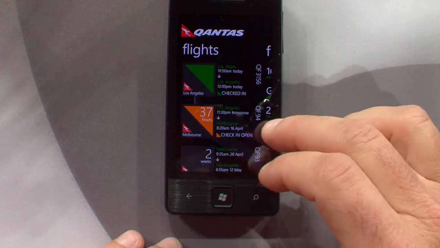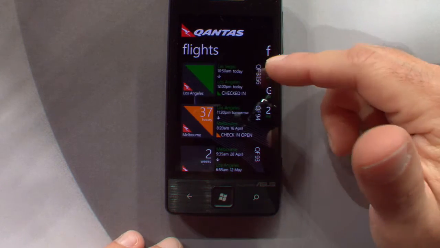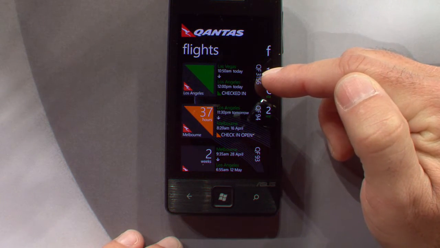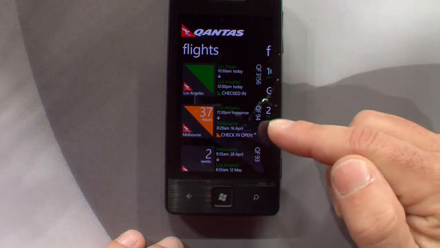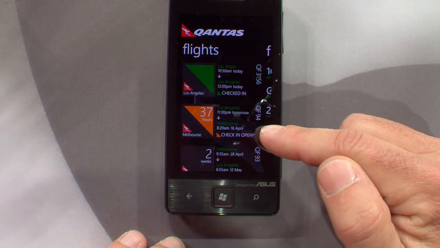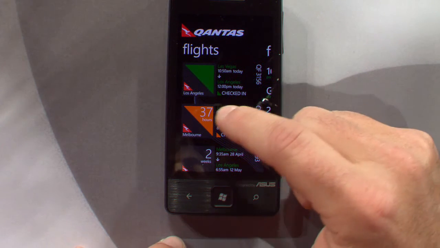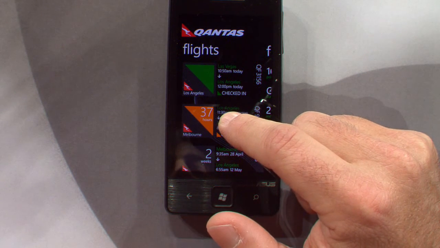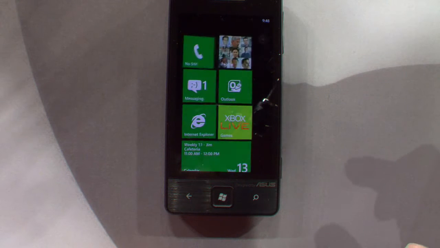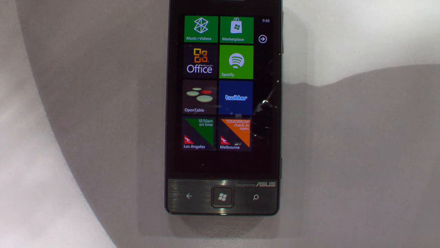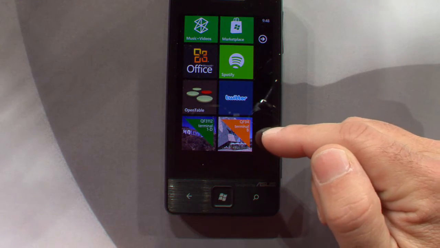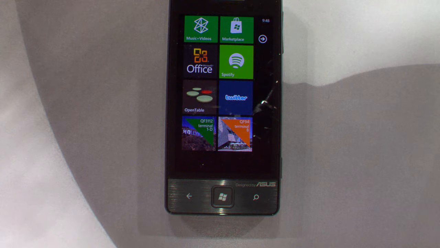So here's the Qantas app. You can see there's my frequent flyer info. There's the flight that I have this morning leaving Las Vegas and going to Los Angeles. And here's a flight that I have tomorrow night leaving Los Angeles and going on to Melbourne, Australia. Well, it's almost time for me to go, so I'm going to take this and actually pin it to my start menu as well. So now I have two tiles for the Qantas app, each representing something that I care about, my flight today and my flight tomorrow. And you can see they're giving me different notifications. That tile was telling me check-in is now open for my flight tomorrow.